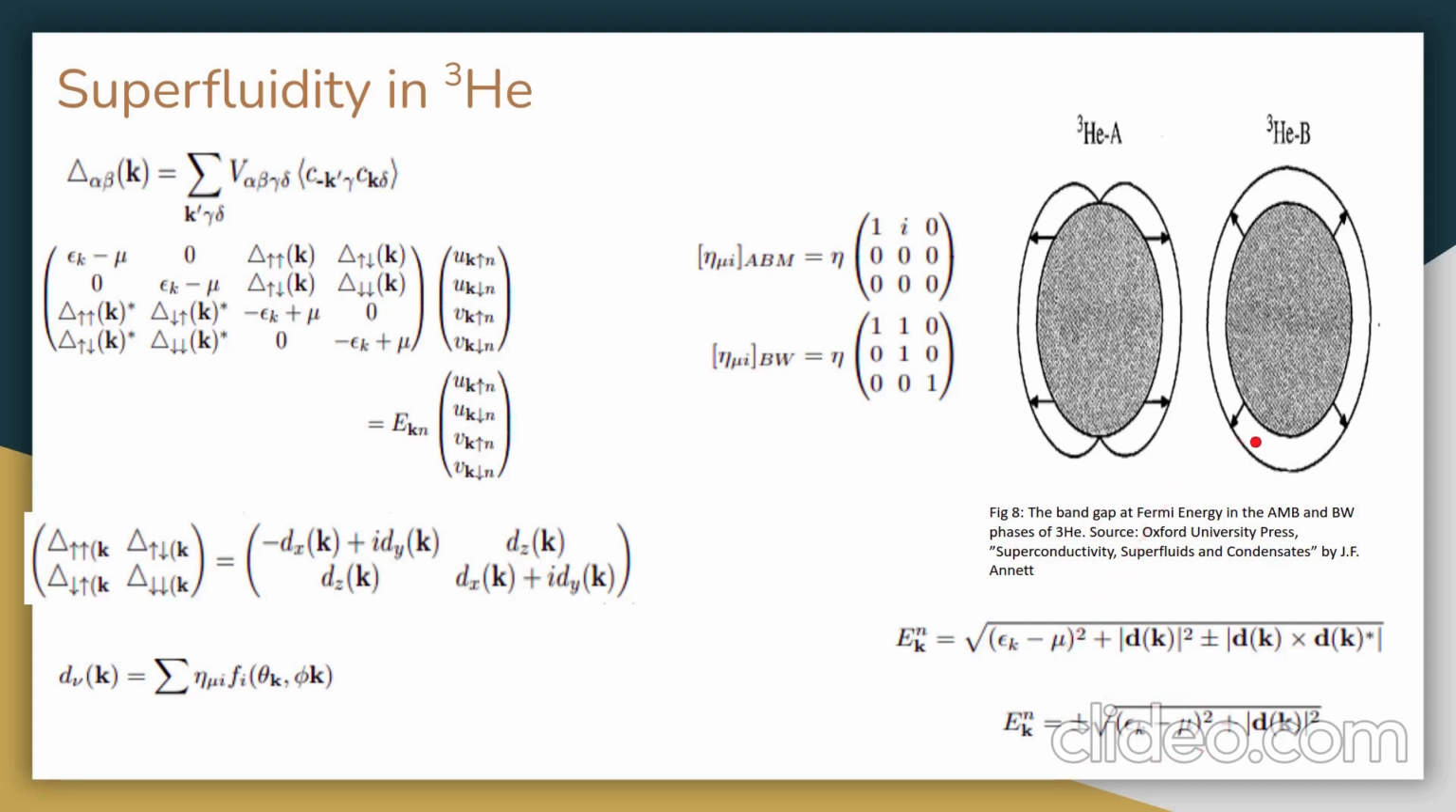This figure on the right is the BW state, whereas the figure on the left belongs to the ABM state. As we can see, the BW state is in correspondence with BCS since the energy remains the same for all k, but the ABM state is different as the energy goes to 0 for particular values of k.